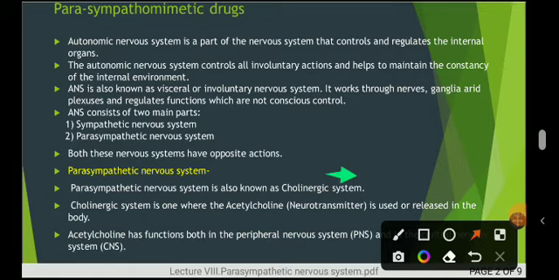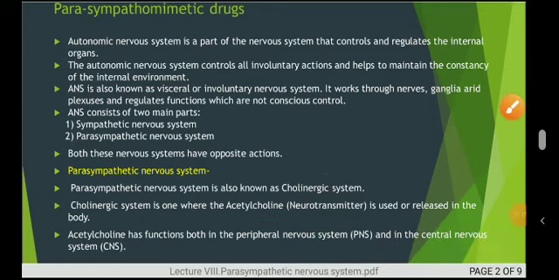This system is one where acetylcholine is used as a neurotransmitter. One of the important neurotransmitters from this category is acetylcholine, which is released in the body. This acetylcholine works with the peripheral nervous system and central nervous system. It is a very important neurotransmitter from this parasympathomimetic category because it plays a role in both the parasympathetic peripheral nervous system and the central nervous system.